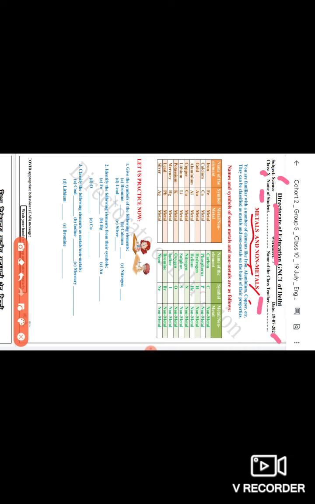Copper: you see the wires are mainly made of copper or aluminium. Two metals are mainly used for electrical wires because of their electrical conductivity, which we will study in later chapters or worksheets. Nowadays copper utensils are also gaining popularity. In ancient India, copper utensils were used as they have many health benefits. You see the golden brownish color of copper. All electrical wires in your home are either aluminium or, mainly now, copper. If you remove the plastic covering of the wire, you will see copper in them.